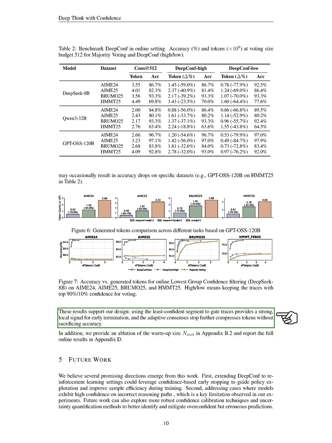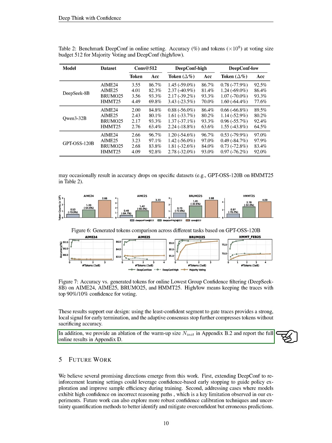We find that using the least confident segment to gate traces provides a strong signal for early termination, and the adaptive consensus stop further reduces tokens without sacrificing accuracy. We also include additional analyses and full results in the appendix.